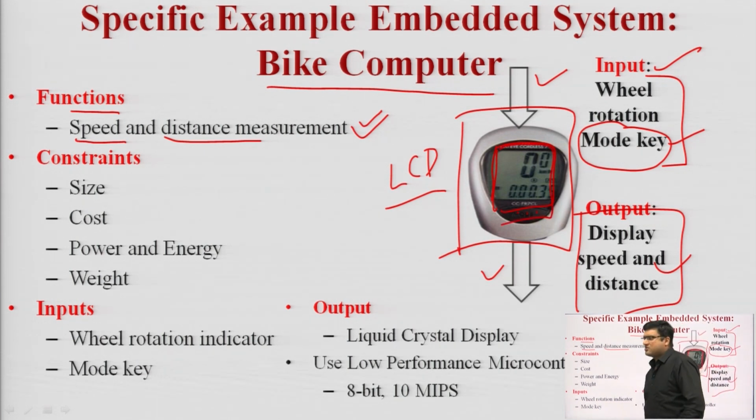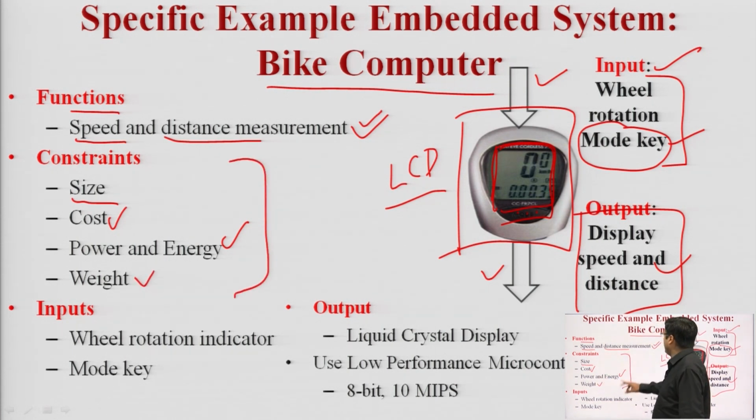So what are the constraints of this bike computer, of this embedded system? The constraint is size. We have to take care of the size because a larger size will not work. In any embedded application, the size should be small, the cost should be low, power and energy consumption should be low, which is a desirable feature, and the weight should be low. All these are the constraints of the bike computer, or we can say these are the general constraints in any embedded system. Inputs we have already discussed.